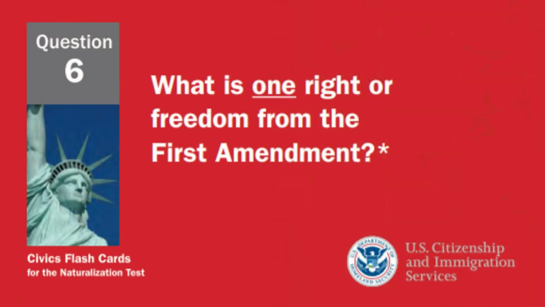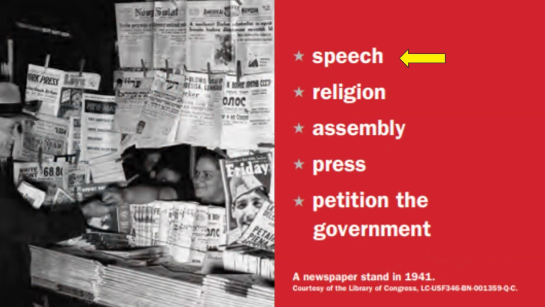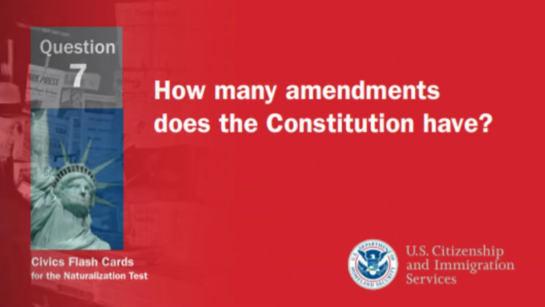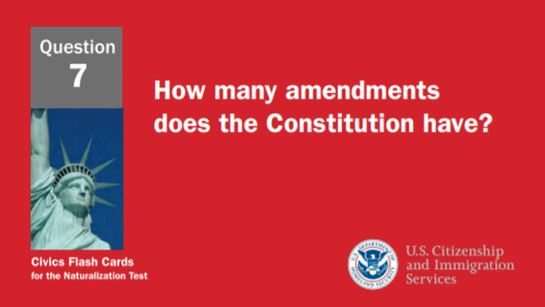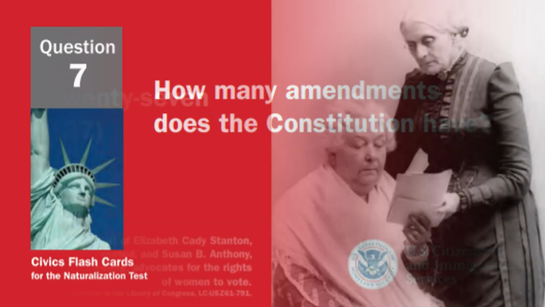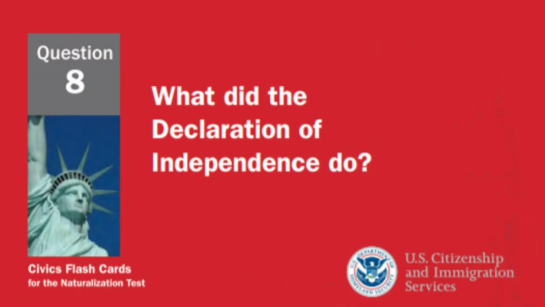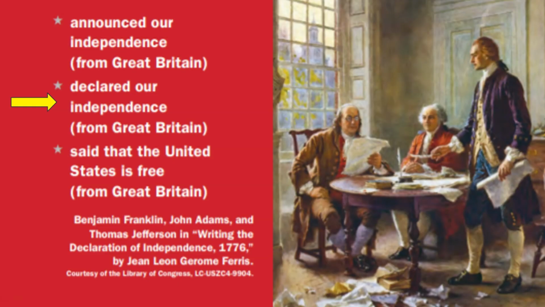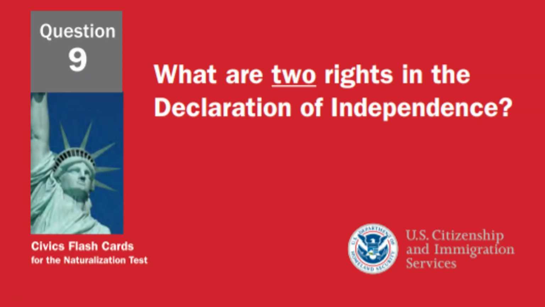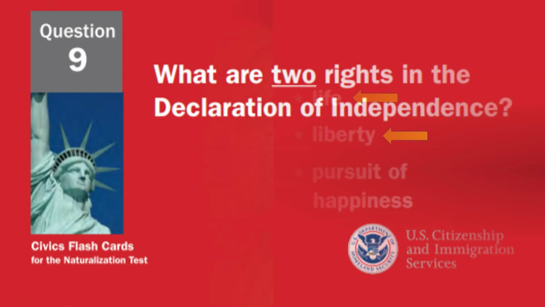What is one right or freedom from the First Amendment? Speech. How many amendments does the Constitution have? 27. What did the Declaration of Independence do? Declared our independence from Great Britain. What are 2 rights in the Declaration of Independence? Life and liberty.